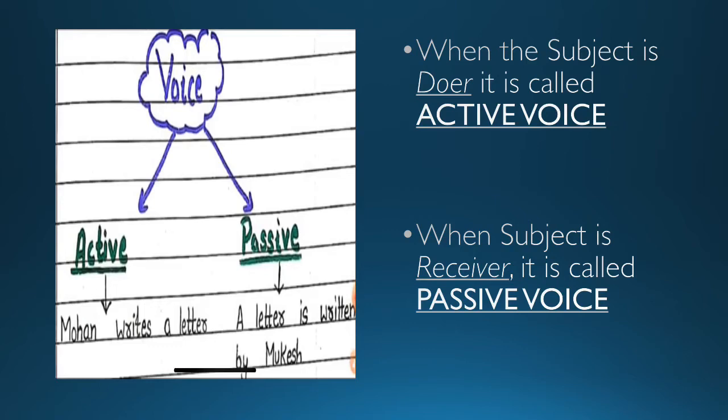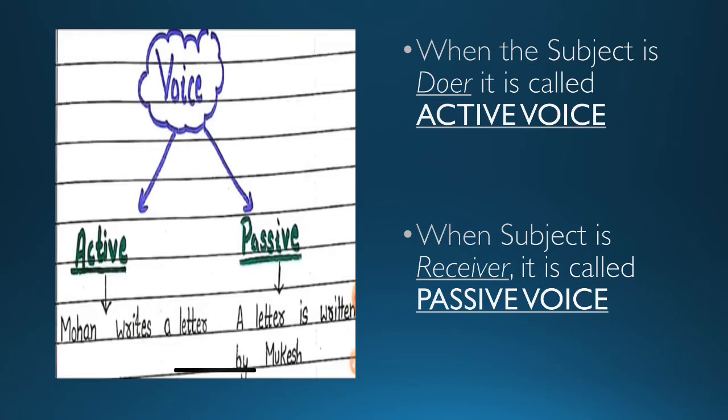When the subject is the receiver, when the subject is not doing any work but receiving something from the other person, it is said to be passive voice. When the subject is a doer, it is said to be active voice. When the subject is a receiver, it is called passive voice. Till here is it clear now?